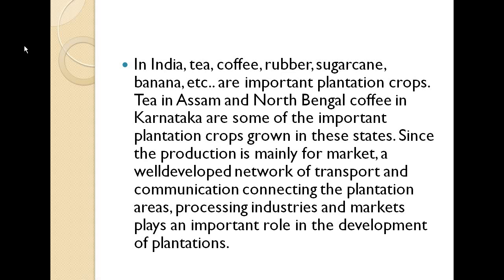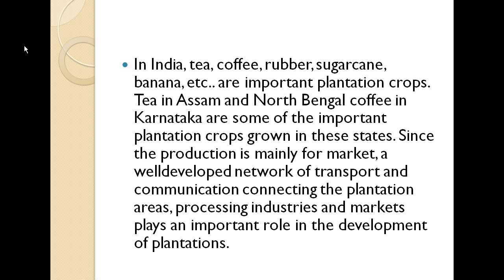They sell to the industries, and through a well-developed network of transportation and communication it goes to other parts of the states, where other industries process these crops and turn them into mainstream items, and they sell in the market.